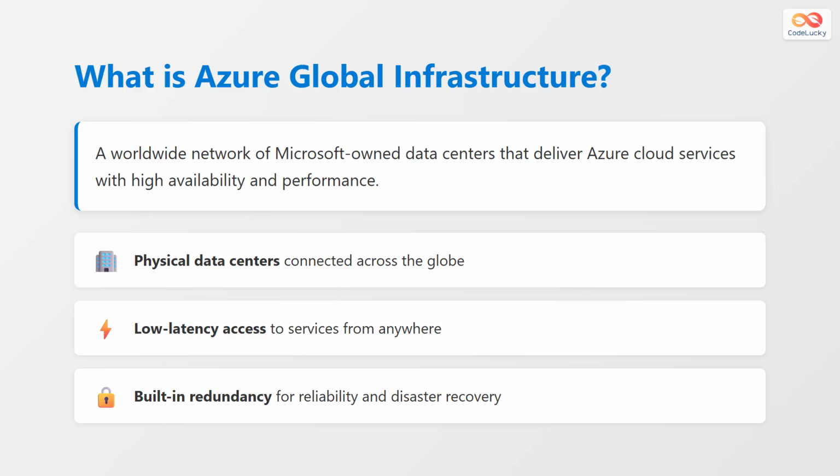Azure Global Infrastructure is a worldwide network of Microsoft-owned data centers that deliver Azure cloud services. This infrastructure consists of physical data centers connected across the globe, providing low-latency access to services from anywhere in the world. The infrastructure is designed with built-in redundancy for reliability and disaster recovery, ensuring your applications remain available even during unexpected failures.